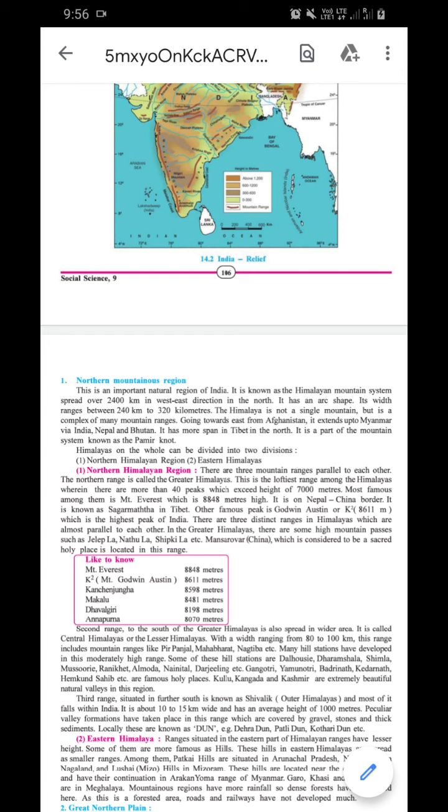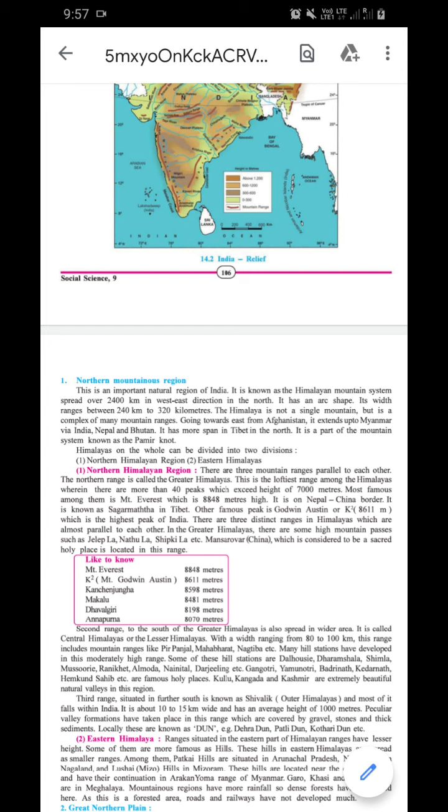Now we will start the Great Northern Plain. The Great Northern Plain we can divide into three parts. The first one is Ganga, the second one is Indus, the third one is Brahmaputra. These are the major great plains in India. Okay, so this northern plain is located between the northern mountain ranges and the southern peninsula. This plain is famous due to the alluvial sediments brought by the Himalayan rivers such as Satluj, Ganga and Brahmaputra. Okay, so Satluj, we can say, is also a tributary of the Indus river.